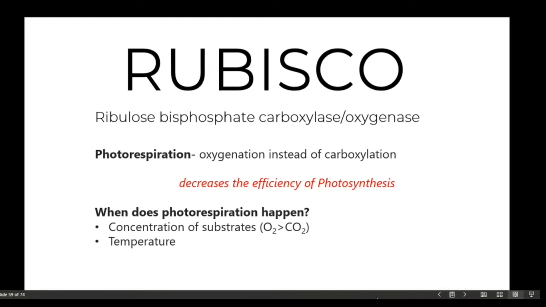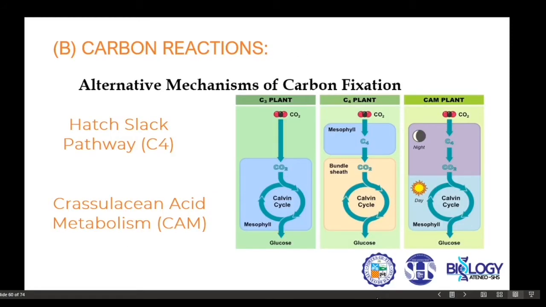However, there are some probable importances of this, wherein photorespiration is believed to prevent the damage of the photosynthetic apparatus of plants that are placed in high light intensity and low carbon dioxide concentration, because stomata have to close to prevent water loss. Luckily, there are some plants that are capable of adapting to photorespiring conditions. These plants have developed an additional mechanism with the C3 pathway, or the Calvin-Benson pathway, to efficiently concentrate carbon dioxide. These are the C4 or the Hatch-Slack pathway, and the other one is the CAM pathway, or the crassulacean acid metabolism.